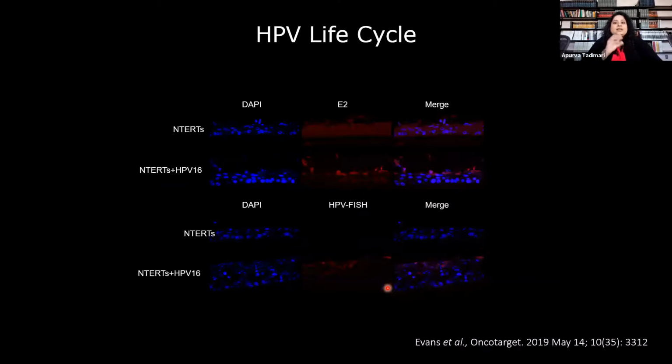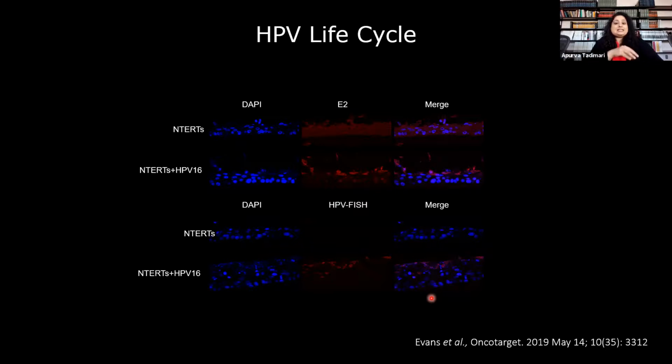One of the many advantages of using raft culture, especially in our study, is the ability to interrogate the virus-host interaction in these stratified epithelia, in individual cells, by using in situ assays on thin sections of formalin-fixed paraffin-embedded epithelial tissues.